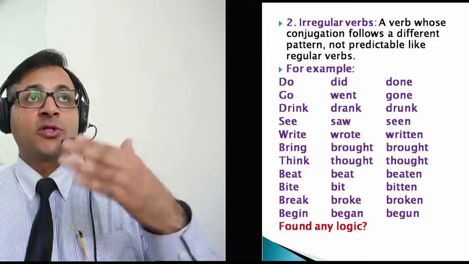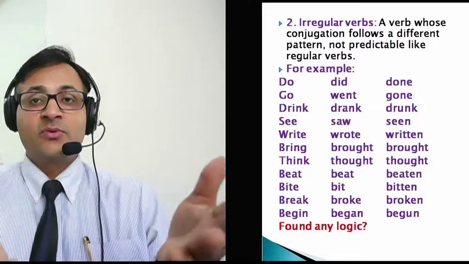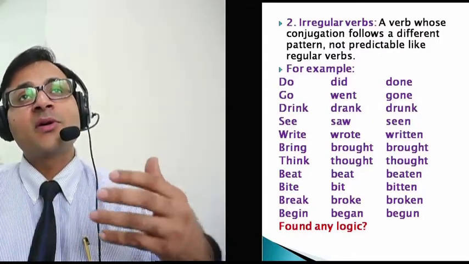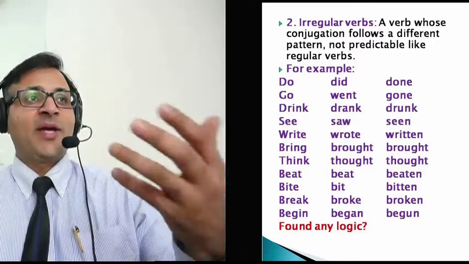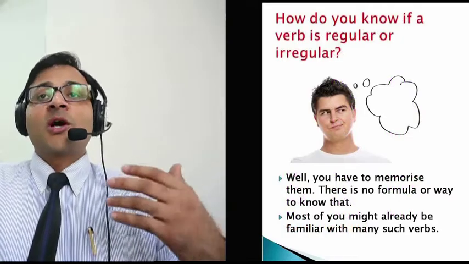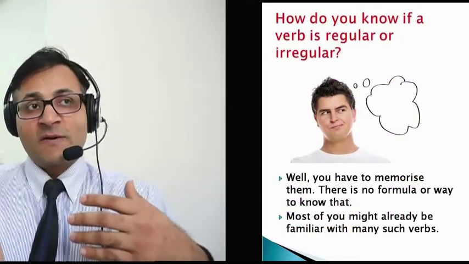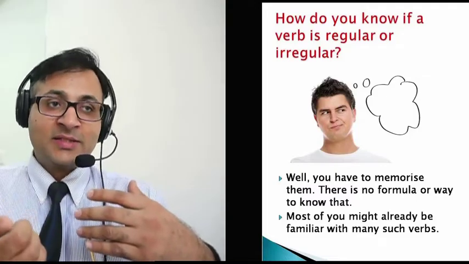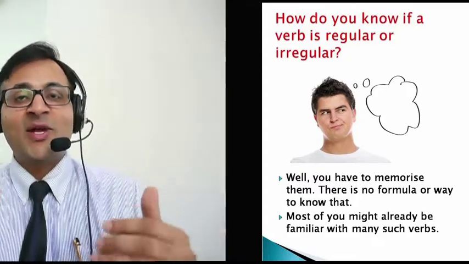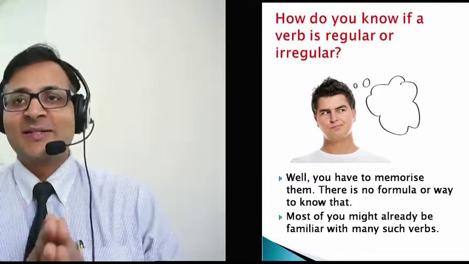Some people use hurt, hurted, hurted. No, it's hurt, hurt, hurt. I don't know the logic. The point is, that's how they exist, so we have to just memorize them. So the question is, how do you know if a verb is regular or irregular? Well, there is no logic. You have to read, read, read. The form is read, read, read, but you have to read a second time and a third time. You must read so that you have an idea.